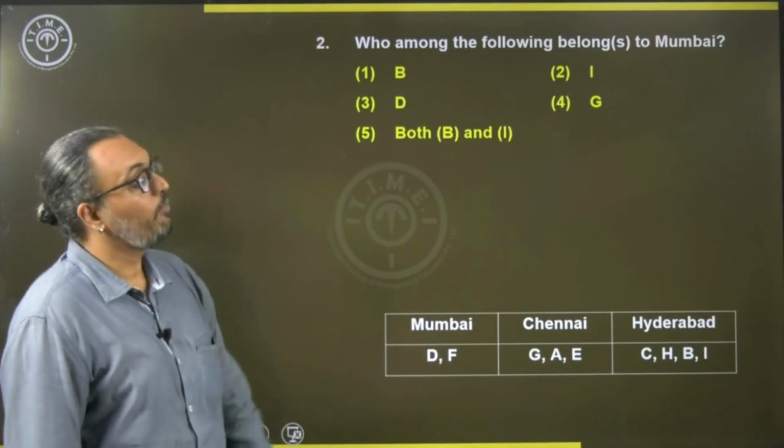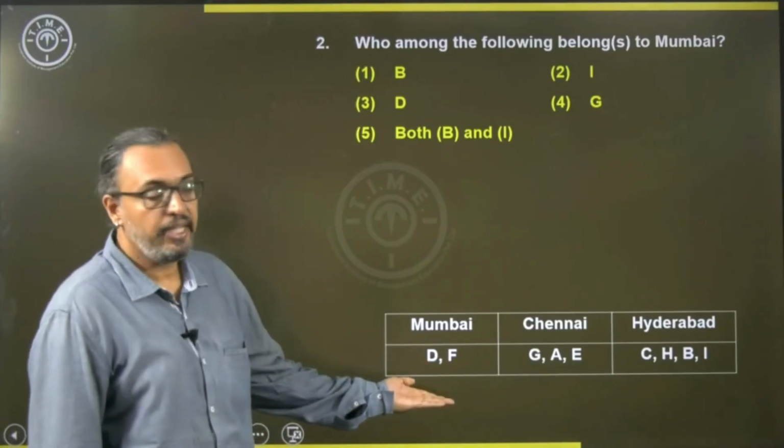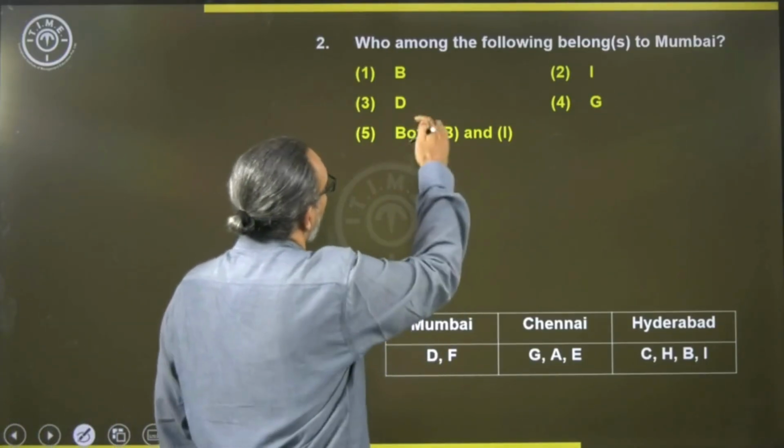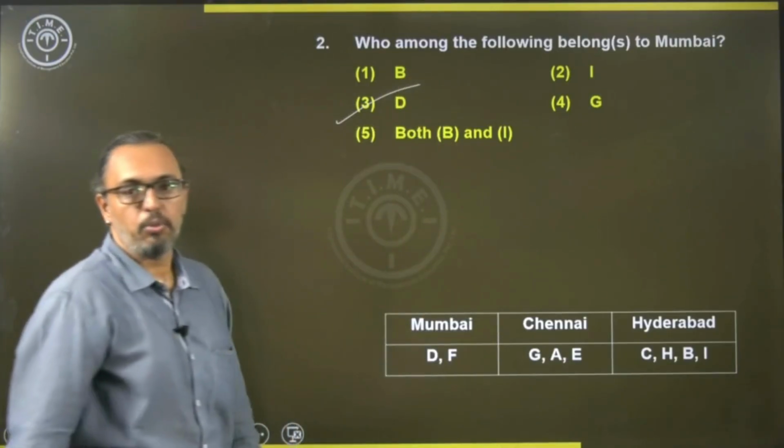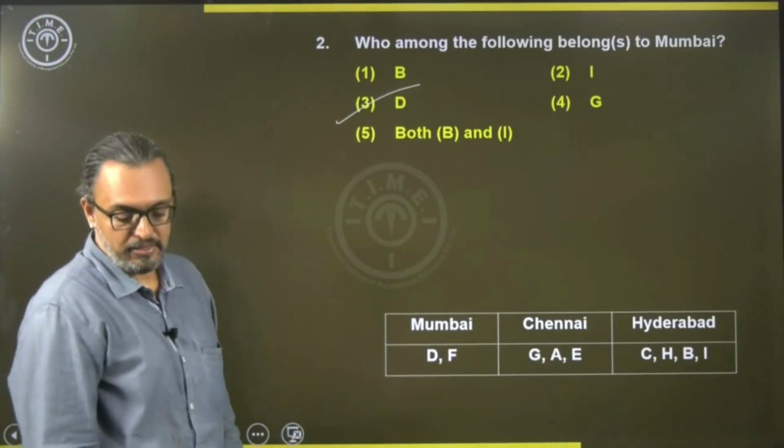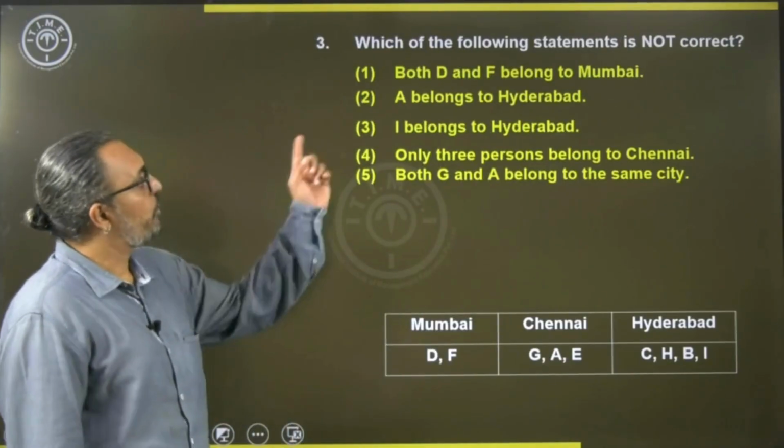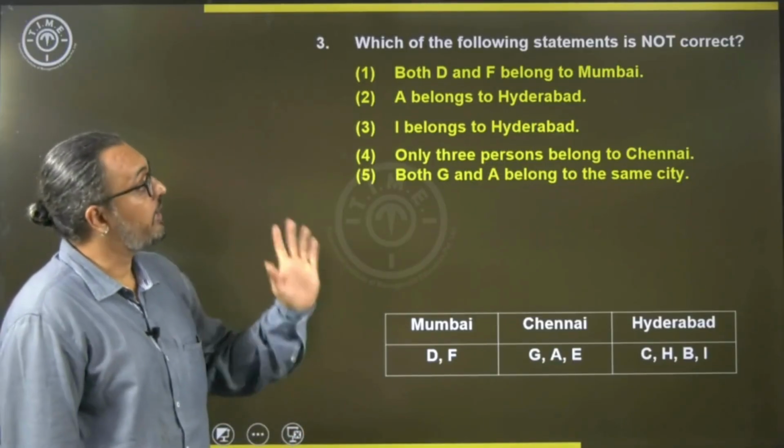Then, who among the following belongs to Mumbai? From Mumbai, there are D and F. F is not given anywhere, but D is there. So, it is the 3rd option. Correct? Then, which of the following statements is not correct, he is asking.